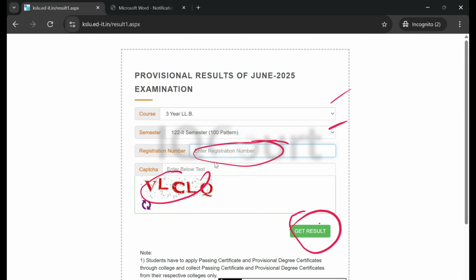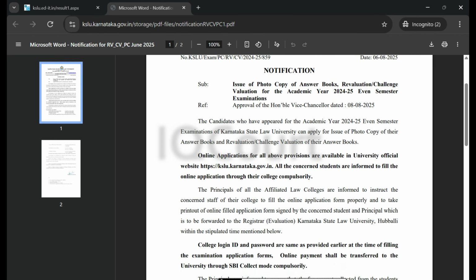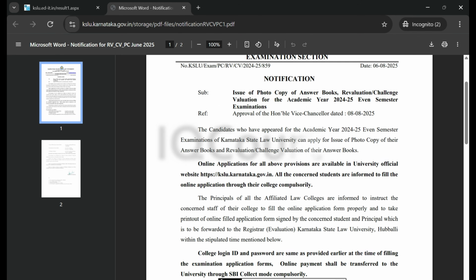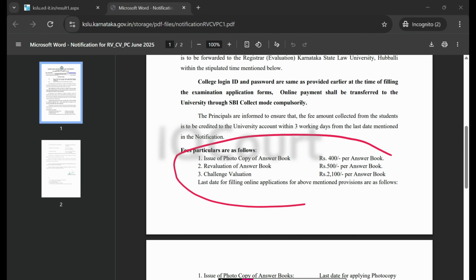If you want the notification, you can just go to the KSLU website. You can see the notification here. KSLU has released the revaluation notification. They have also displayed their dates for the photocopies, revaluation charges, and challenge valuation charges.